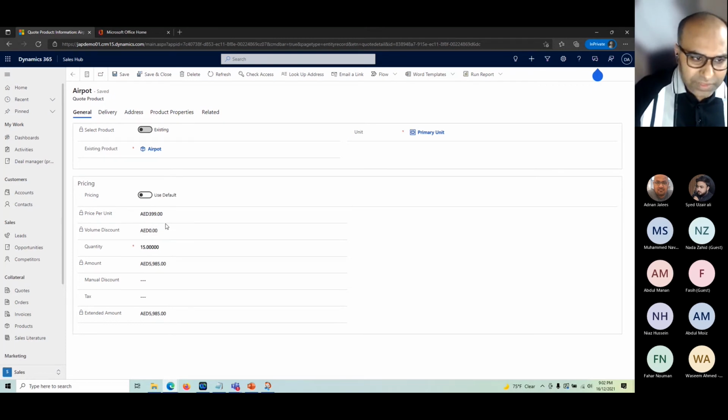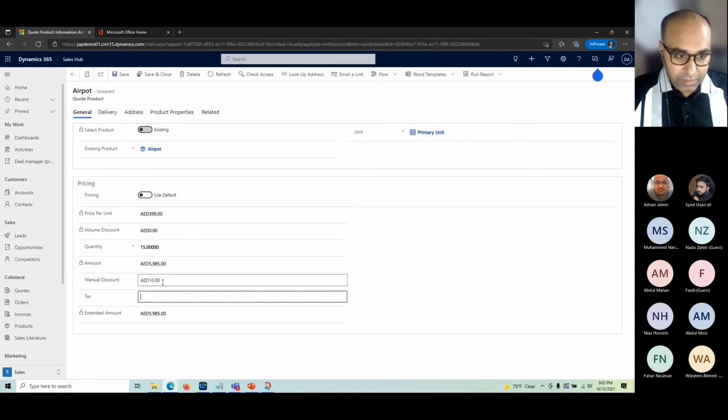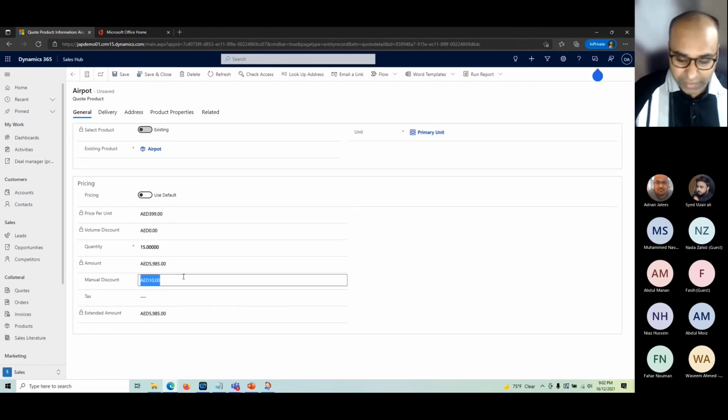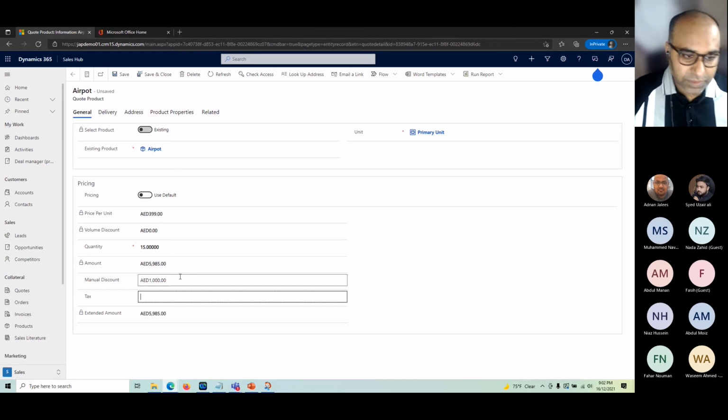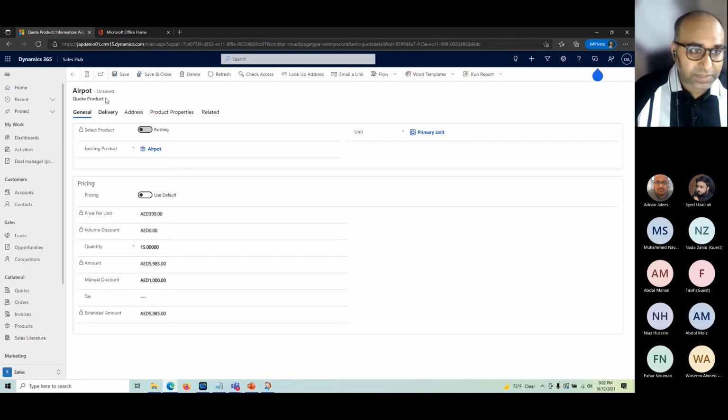So I will use the same pricing that we defined in the price list or configuration. I can go ahead and add a manual discount. Let's say I said 10. So it's an amount based discount, you could see. If I want, let's increase the discount. Let's say I want to give this customer 1,000 dirhams discount. So now once I save it,